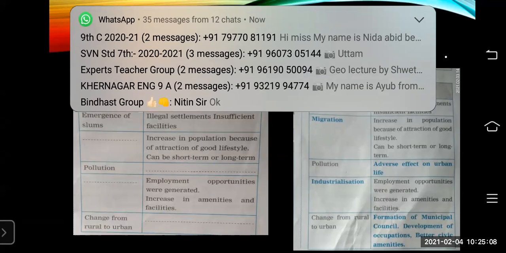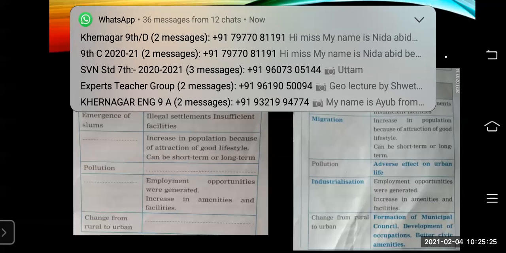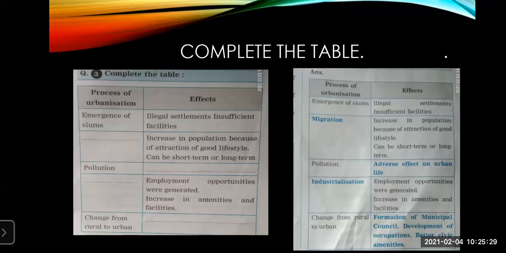Then to control this, instead of the gram panchayat, it turns into a municipal council. Then occupations are developed over there, and better civic facilities or amenities are provided to the people who are living in these particular places. So this is how the village turns into an urban area. So, change from rural to urban.